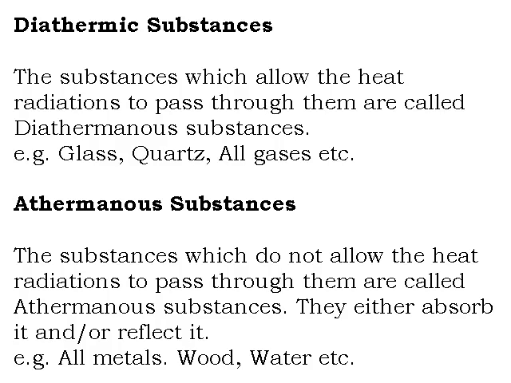When heat is incident on them, they allow some heat to pass through them. There are some substances which do not allow the transmission of heat. They either absorb the heat or reflect it. Such substances are called athermonous substances. Hence, the substances which do not allow the heat radiations to pass through them are called athermonous substances. For example, all metals, wood, water, etc. These substances mostly absorb the heat and reflect some part of it, but in any case do not allow the heat to pass through them.